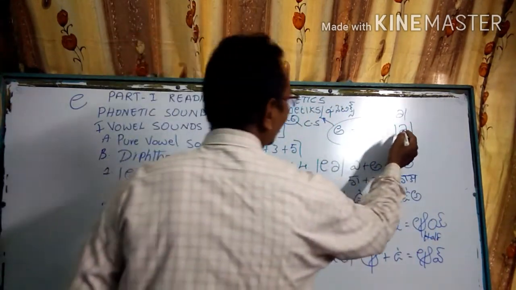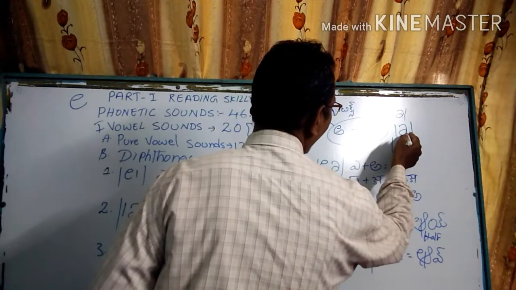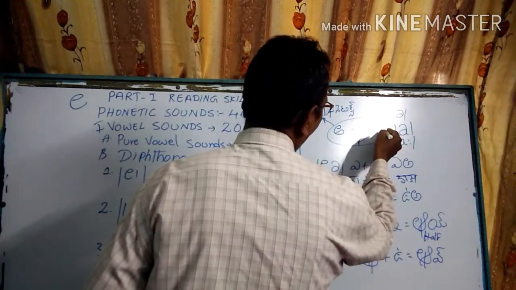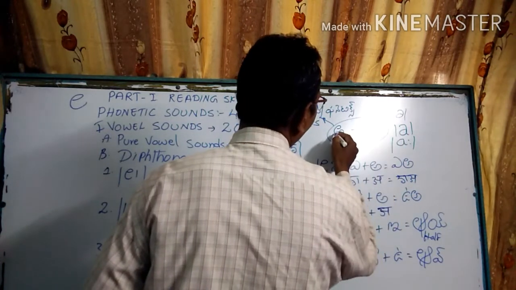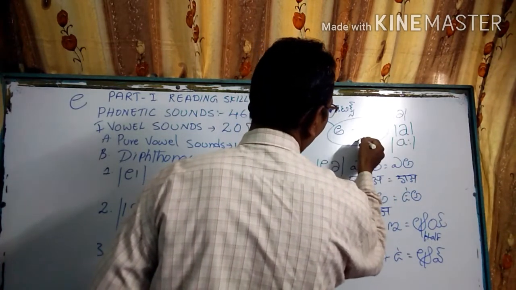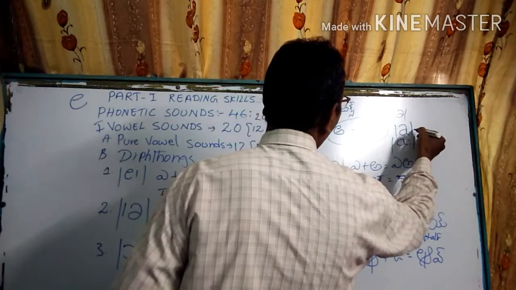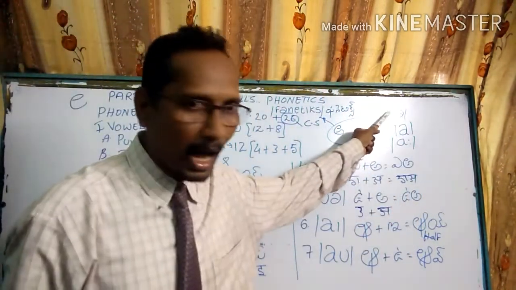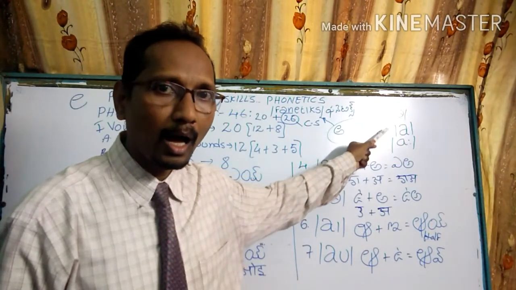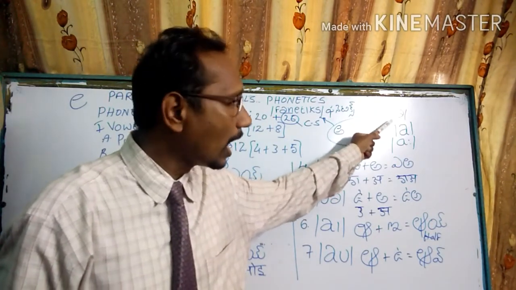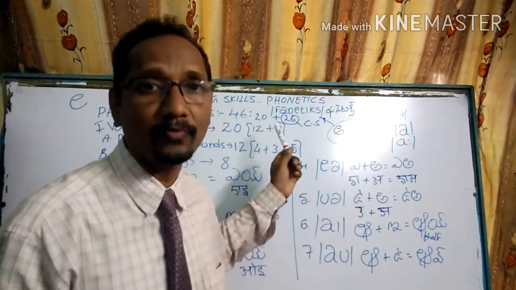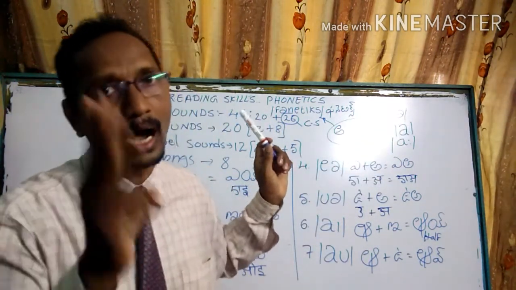So like the printed small letter A, here half of the second A is applied, more than the first A sound. So these three sounds. In the phonetic version, we have three A's.